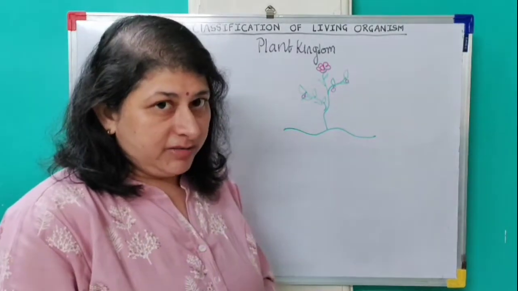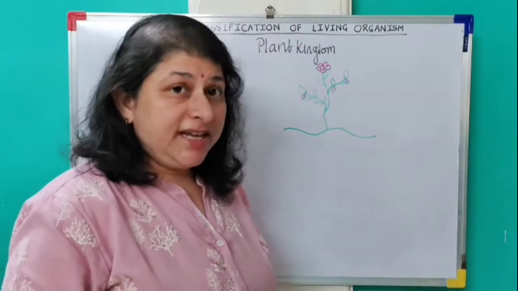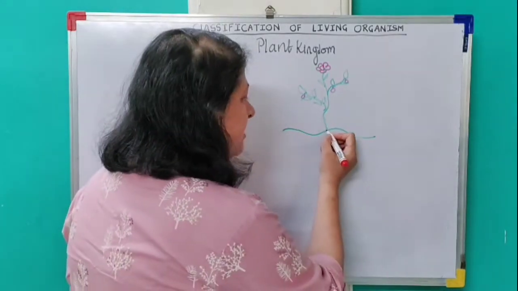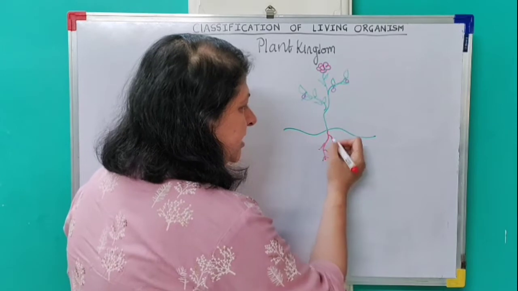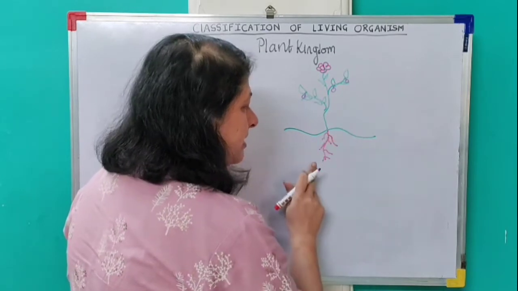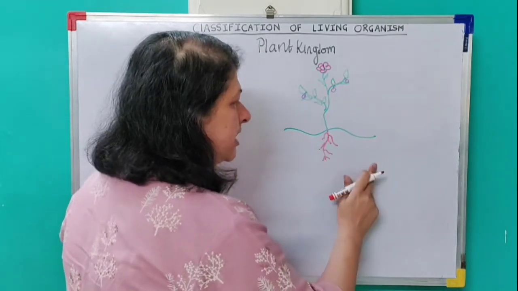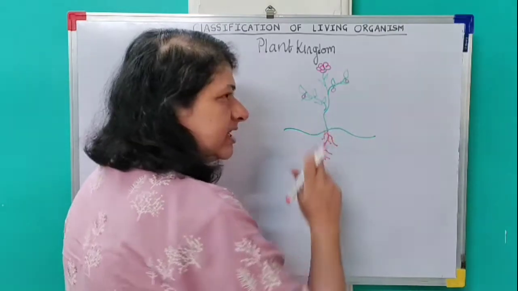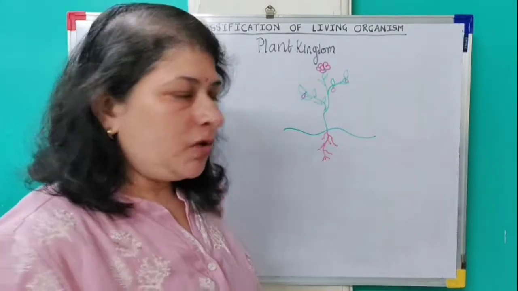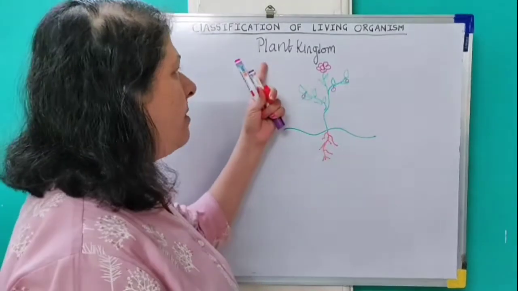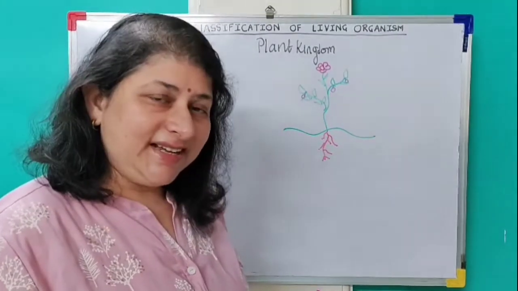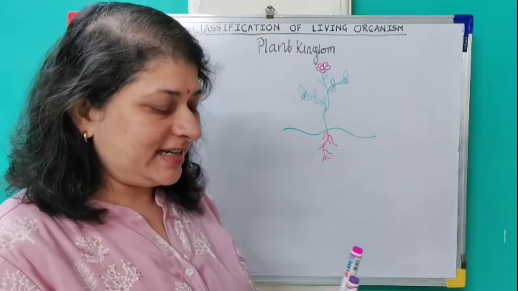And one more thing which you observe in a plant is the root. Why am I drawing it with red? Because it is important. It gives various kinds of nutrition from the soil to this plant for surviving. So this is something which will come to your mind if I tell you plant. Am I correct? Yes, definitely.